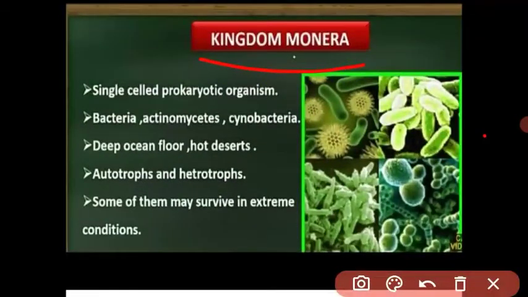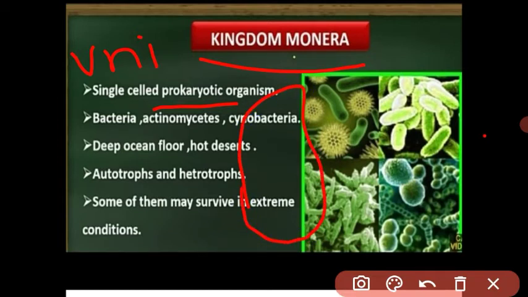See students, Kingdom Monera. The organisms are unicellular, meaning the organism is made from only a single cell, and prokaryotic. Prokaryotic organism means the nucleus is not covered by a nuclear membrane, and the other organelles like mitochondria are not membrane bound. Like bacteria, there is only the DNA structure, not covered by a nuclear membrane.